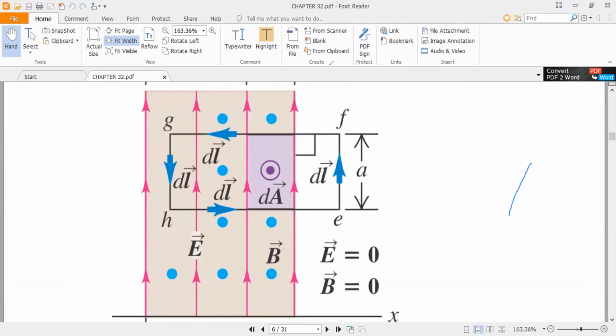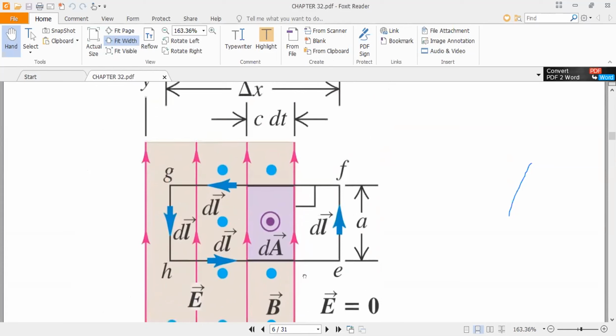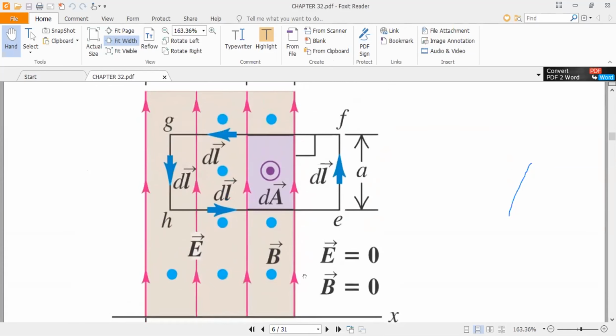We have drawn this loop to calculate E dot dl. So the electric field at this location is 0, means at this portion.